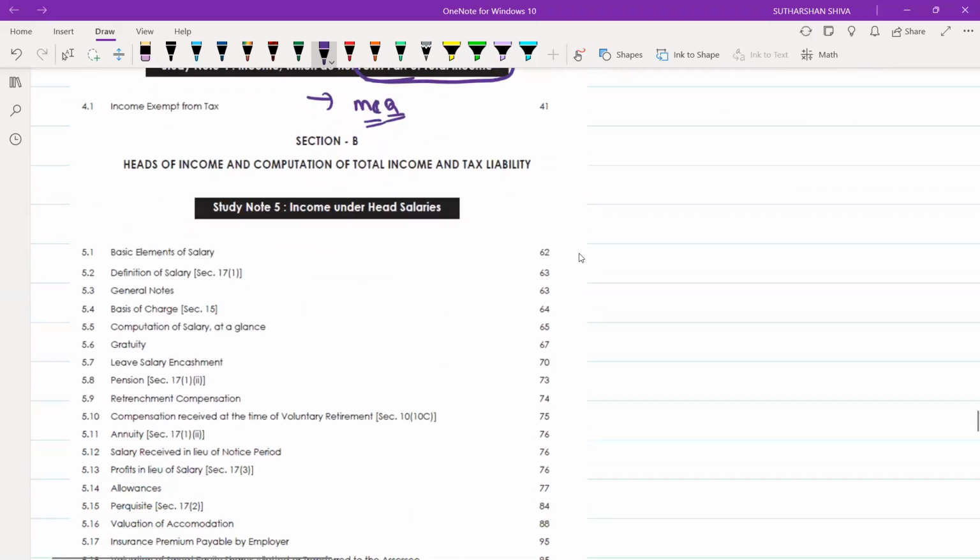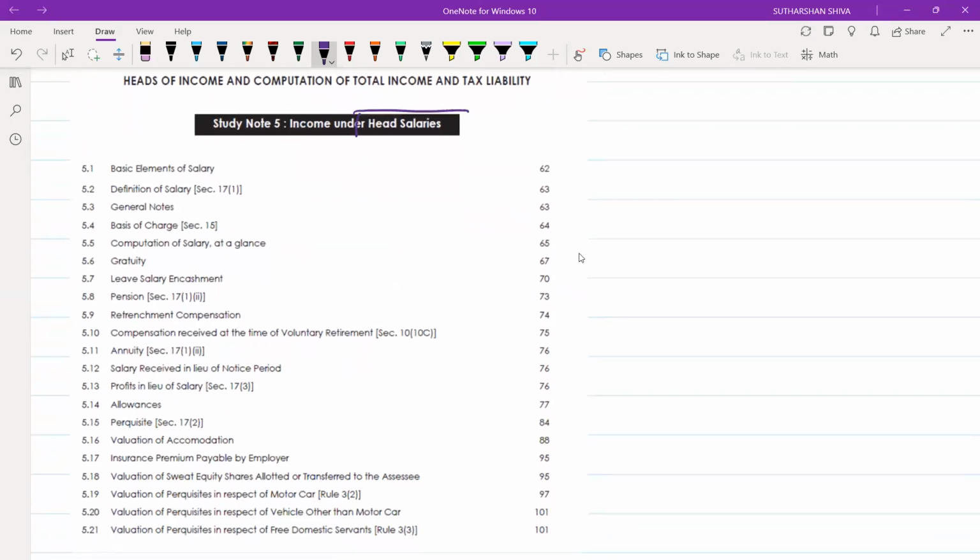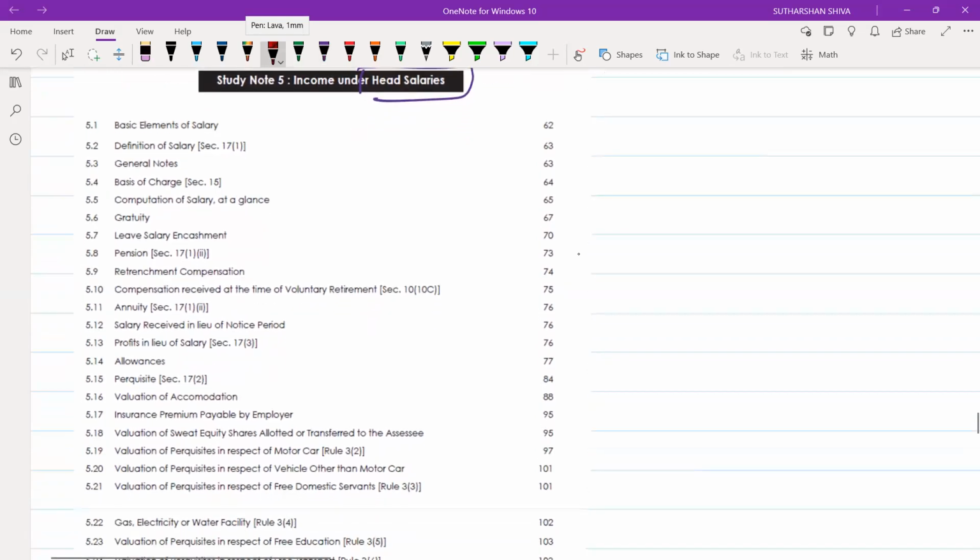Next, coming to section B, we will first study heads of salaries. We will bifurcate this, as we have 5 heads of income. First, we will study heads of salaries, and we will bifurcate it into majorly 3 to 4 subparts. First: gratuity, leave salary encashment, pension, retirement compensation, VRS, and annuity. This 5.6 to 5.11 will be your one set.